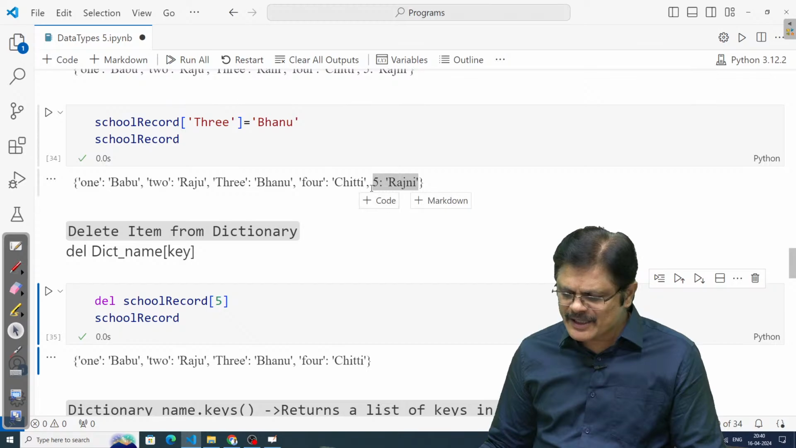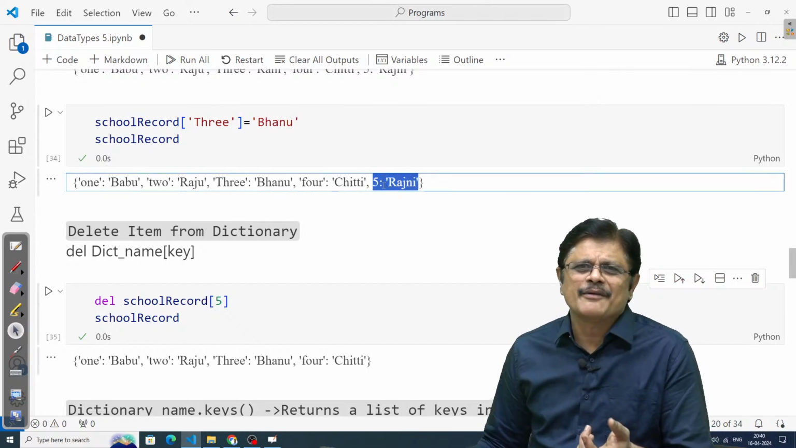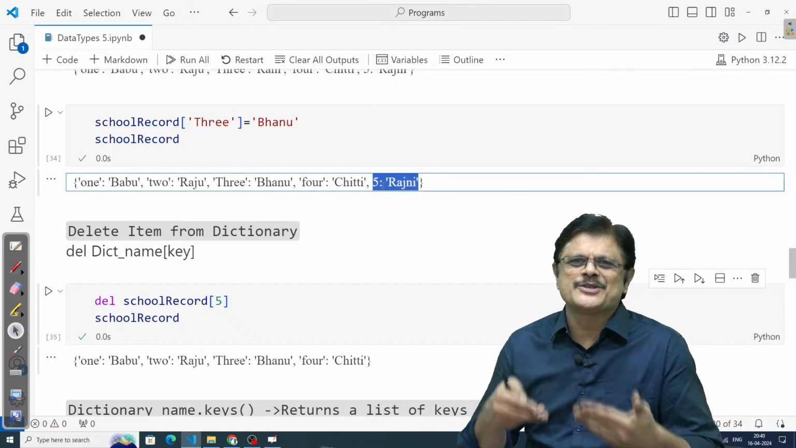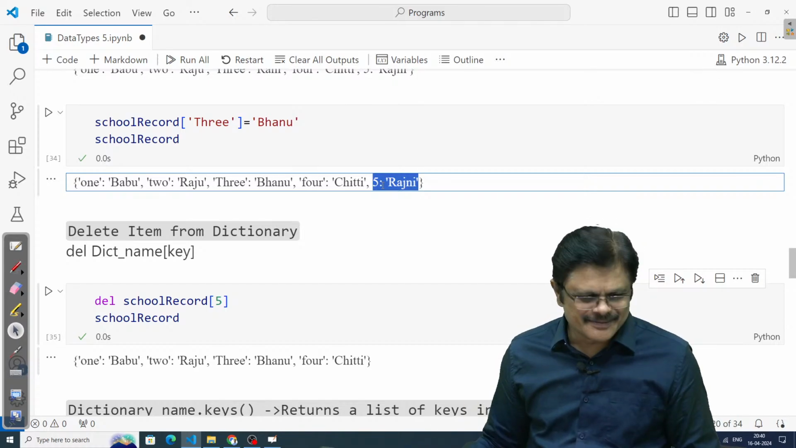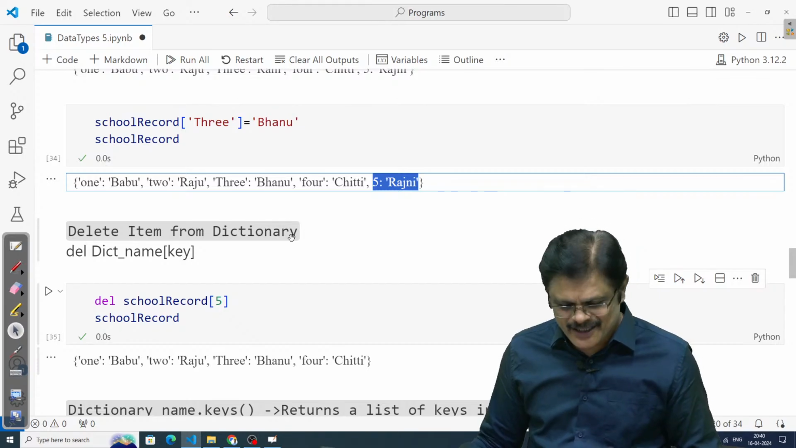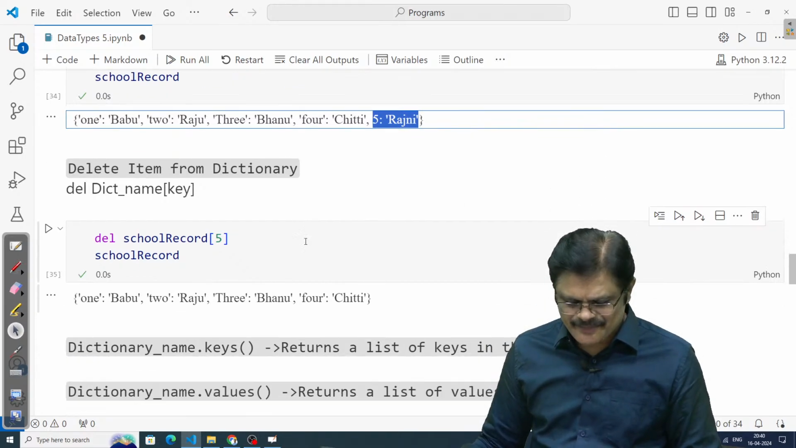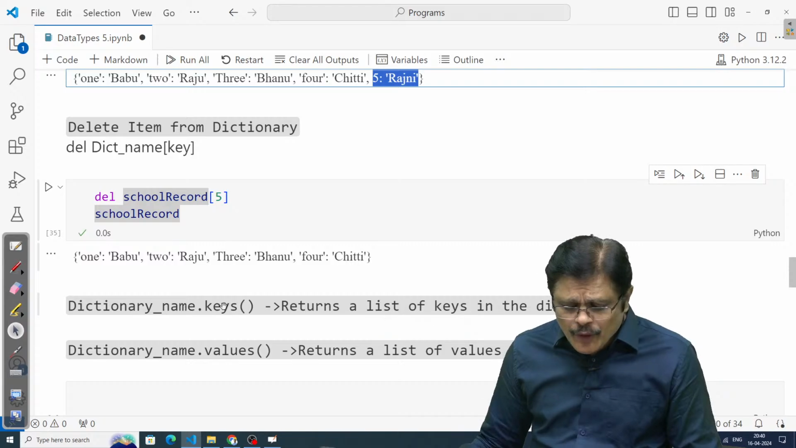So what happened? This particular record, we can call it. In a dictionary, you can have records only. So one record or one item is deleted. So this is what happens exactly in a dictionary, my dear friends. Is that clear?